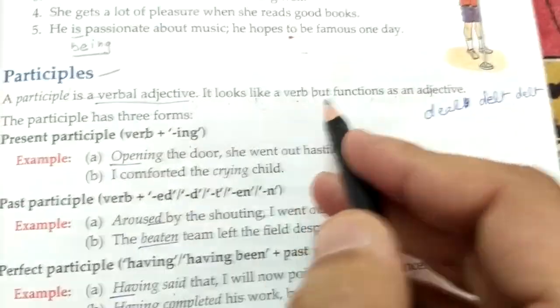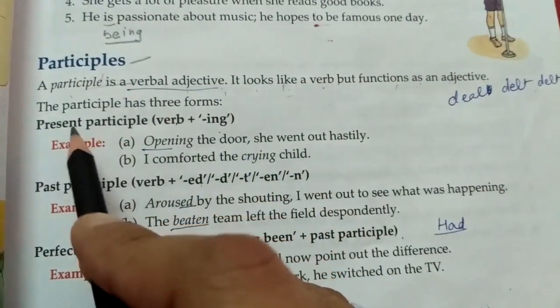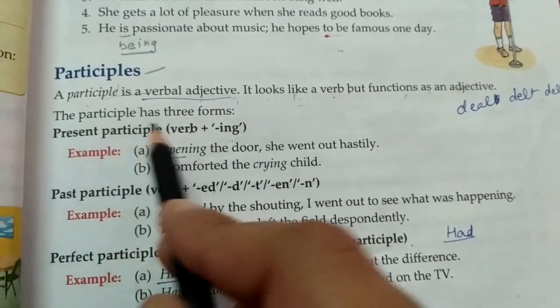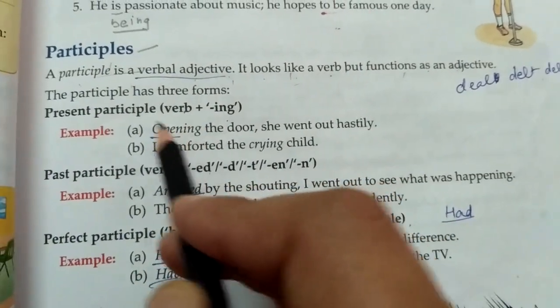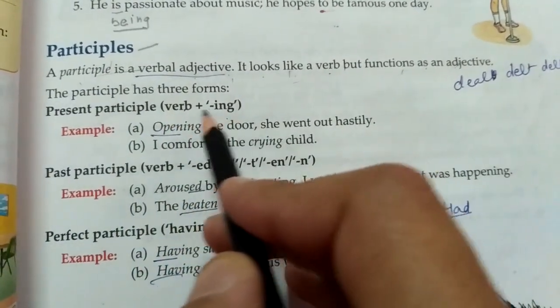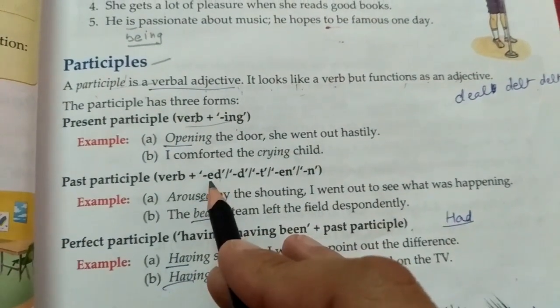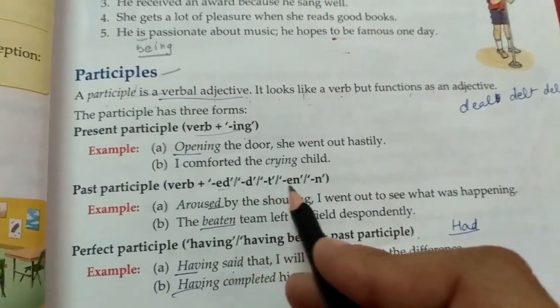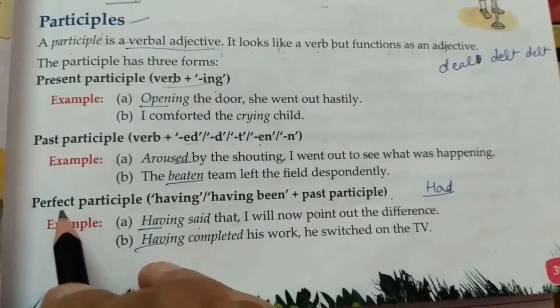So it also looks like a verb but functions as an adjective. These are the three forms of participles. One is the present participle: verb plus ing, that is the structure. Then we have the past participle. How to form it? We just add ed, d, t, en or n. These are the examples, easy to understand.